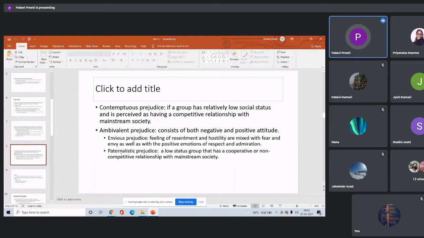For example, it could be a woman. I'm just giving an example. A woman group may have a low status, and they are not competitive. They have a cooperative relationship with the mainstream society. Then this paternalistic prejudice